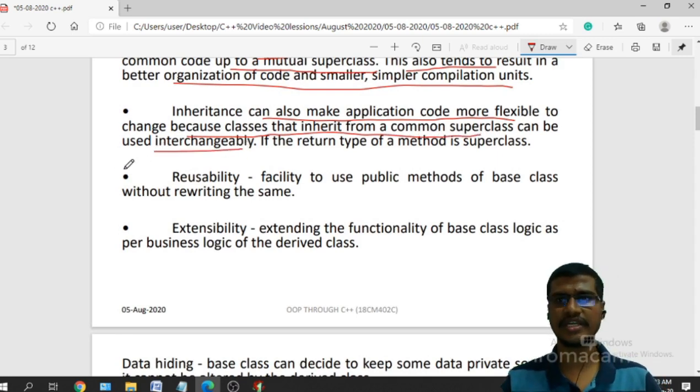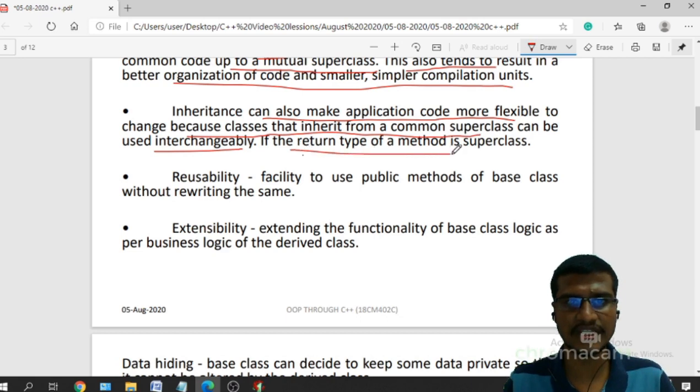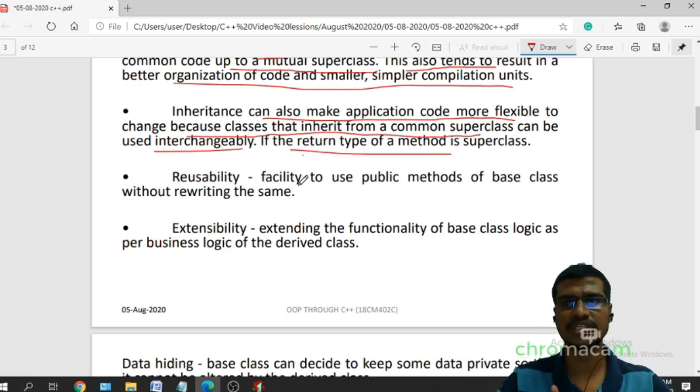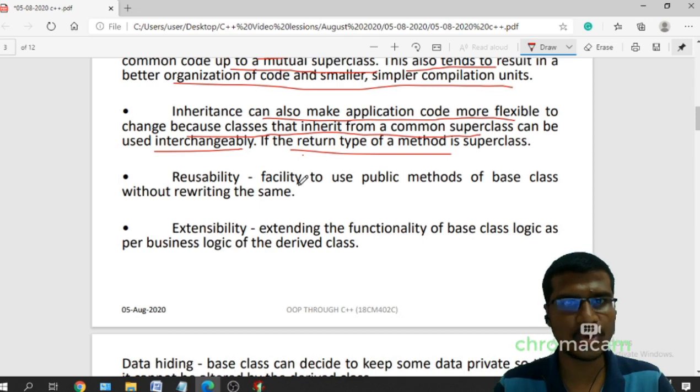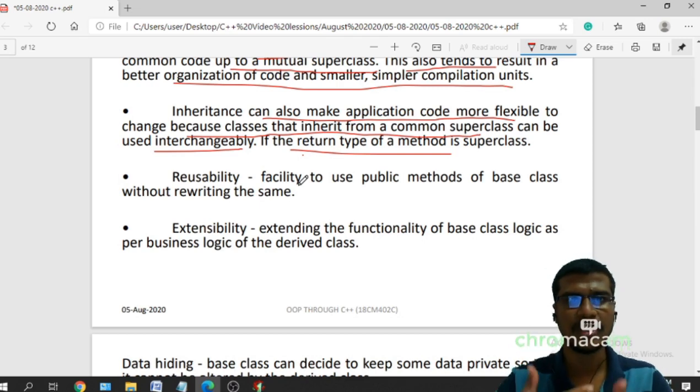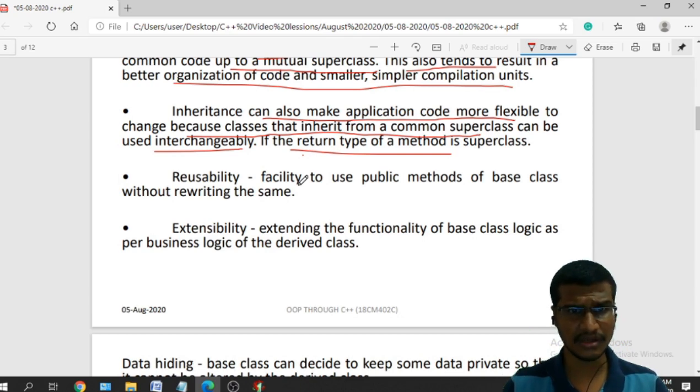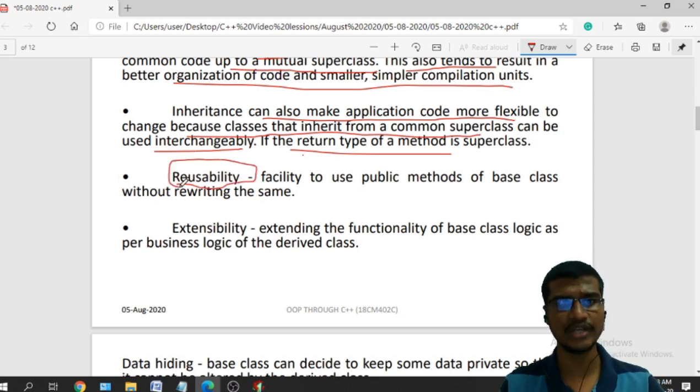Okay, so it is more flexible if the return type of the method is the superclass. This is also making the code flexible, so that one class can inherit the common code from the superclass. And reusability. The most common use of inheritance is reusability. I can reuse the existing code.